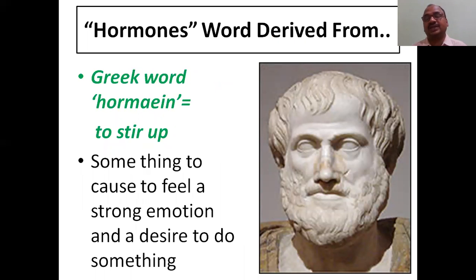And hormone is a word derived from the Greek. That's why I mentioned it here in green ink, to keep it in your memory. And he is Aristotle, guru of Alexander. He is a Greek. For easy remembrance, I kept Aristotle. Alexander, you know very well, conquered the entire world except India. This is the Greek word harmein, from which the English word hormone came.